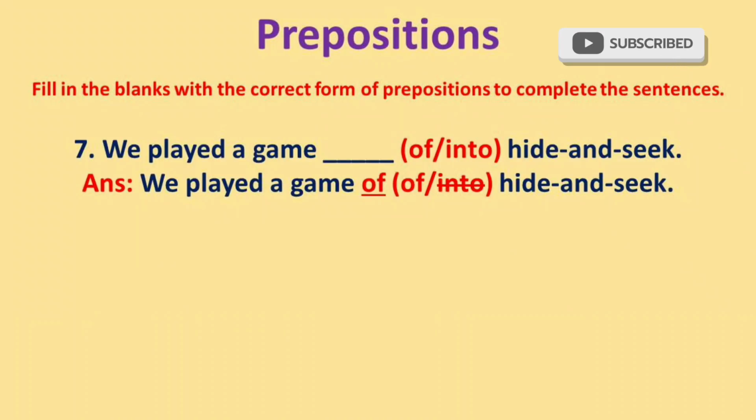7. We played a game dash of or into hide and seek. This sentence shows that the preposition of is used to show belonging. Yes, the answer is, we played a game of hide and seek.